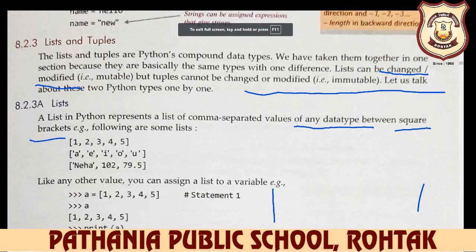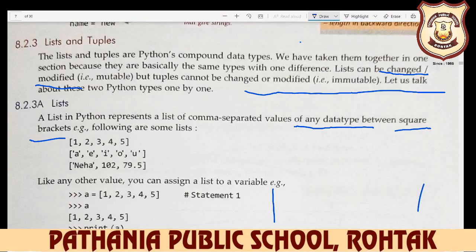In the previous lecture, we learned about the data types, and in data types, we learned number data types and string data type. In number data types, we have already learned integer data type, Boolean data type, and complex number data type, and next is the string data type. Now today we'll learn list and tuples.